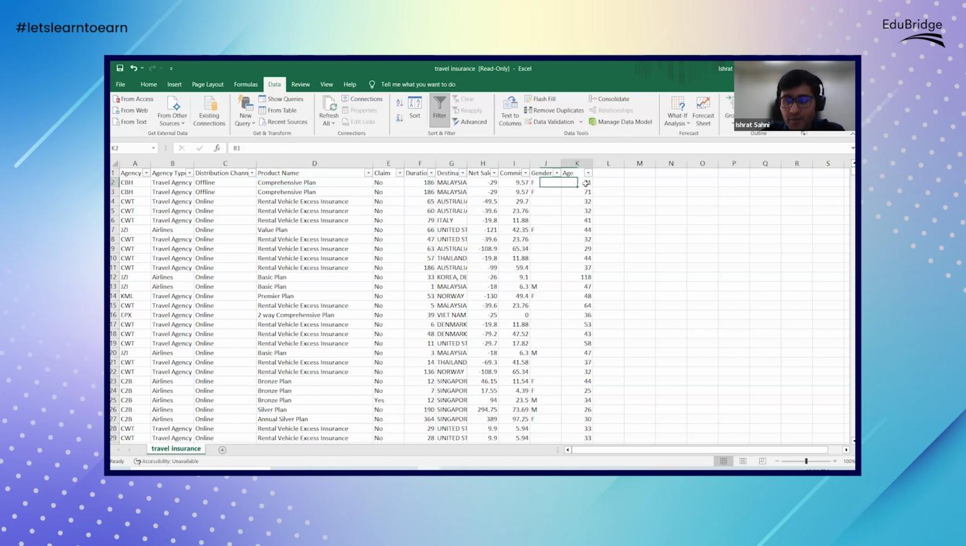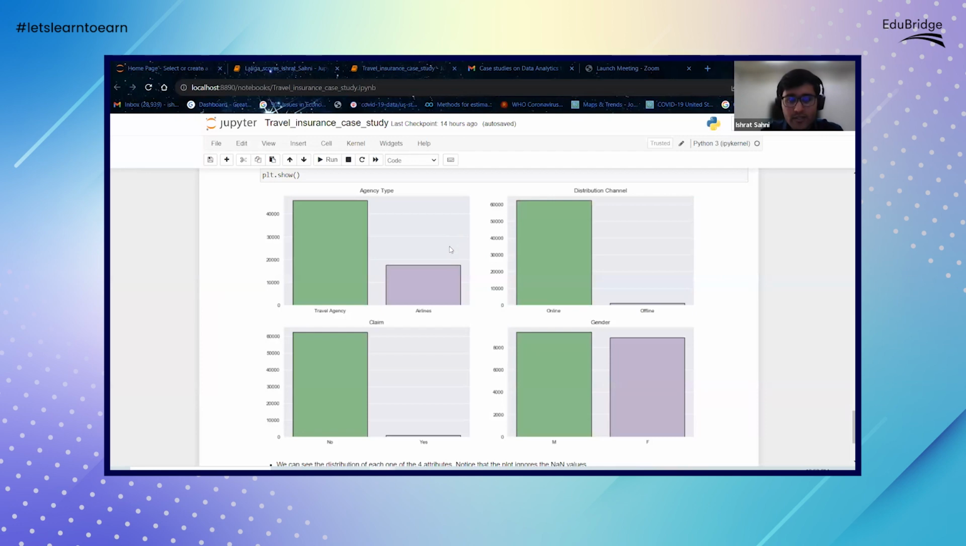And also the age distribution. We can try to convert age into buckets. Let's say we can convert them into senior citizens and the young generation, and then based on that we find out which plan is more popular amongst the age groups. So there are various permutations and combinations in which we can do this kind of analysis. This is just a simple way.